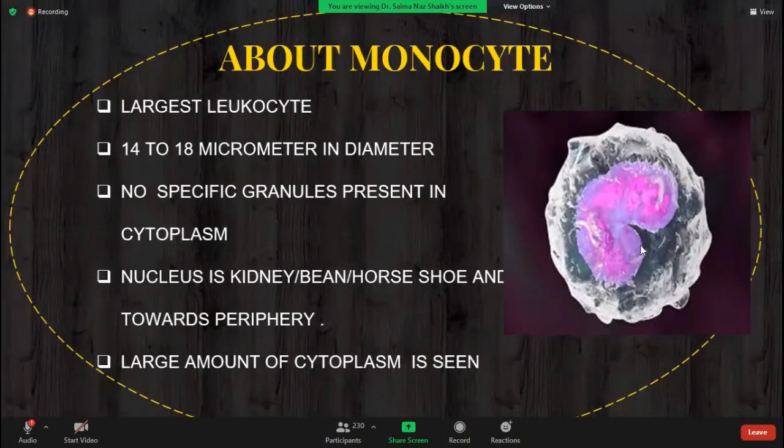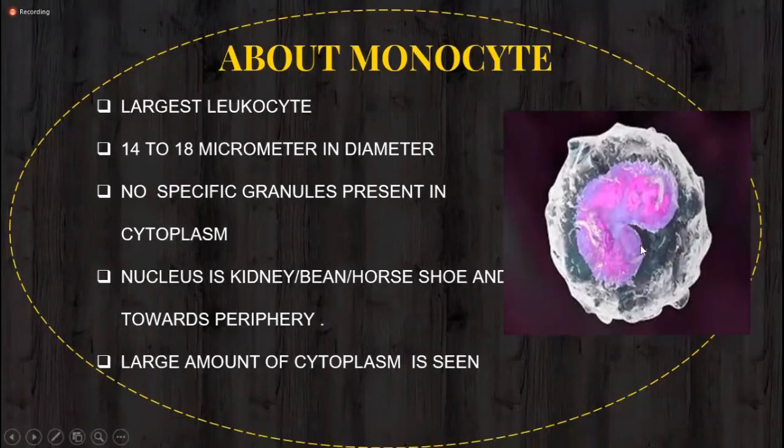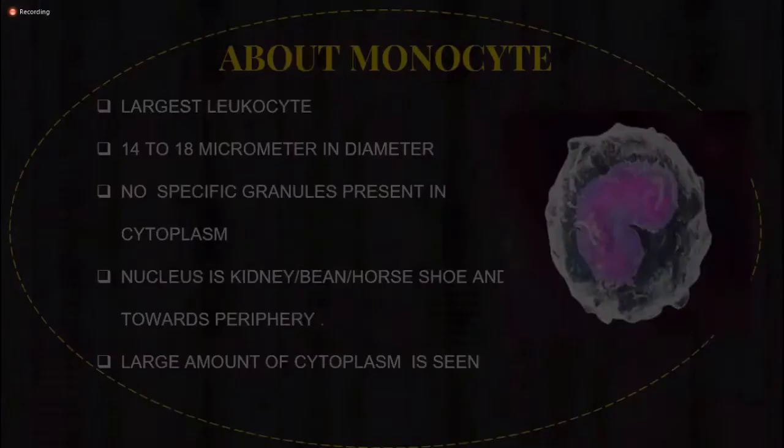Because of this slight tilt towards the periphery, clear cytoplasm is seen in case of monocyte. So a large amount of cytoplasm is seen in this monocyte. Hope you understand the identification points of monocyte. Yes, ma'am. Now come to the lymphocyte.